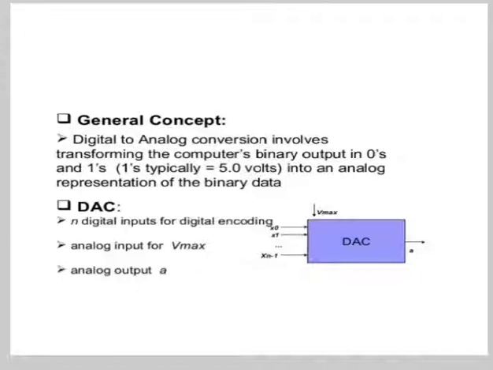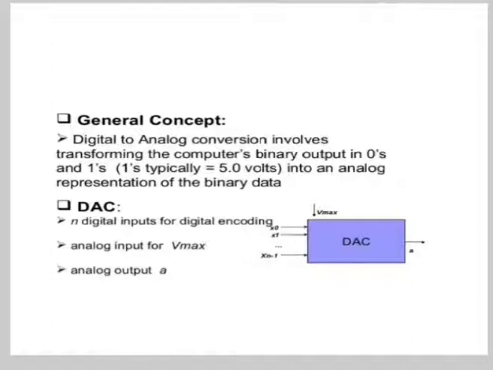For example, the resolution of 16-bit ADC is 1 by 65536, since 2^16 is equal to 65536. If the measuring voltage is 10 volt, then this input range can be resolved into 10 volt by 65,536, which is 0.153 millivolt precision.